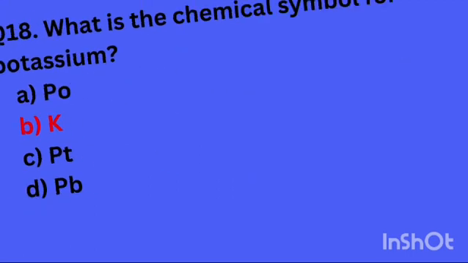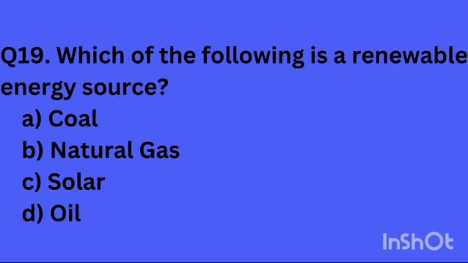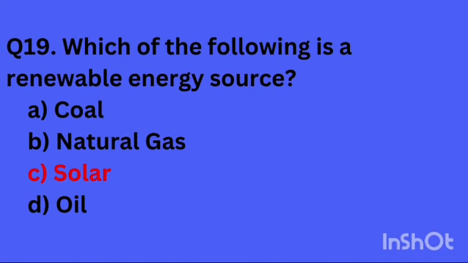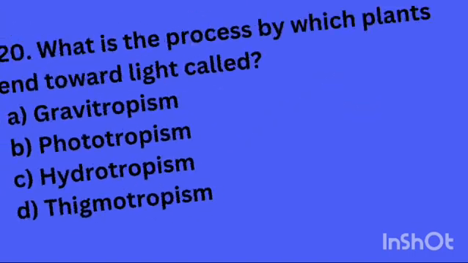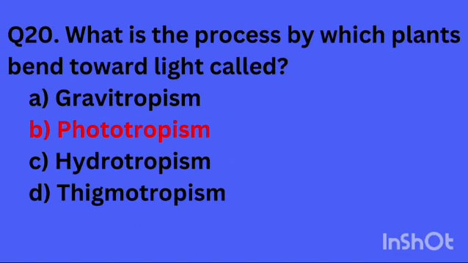K is the right answer. Question number 19, which of the following is a renewable energy source? The answer is solar. Question number 20, what is the process by which plants bend toward light called? Phototropism is the right answer.